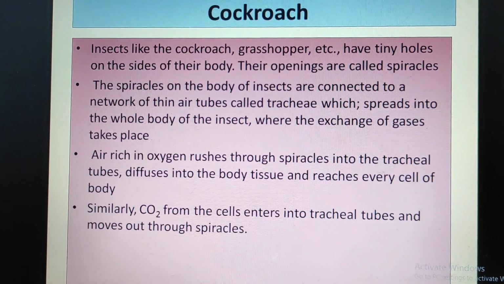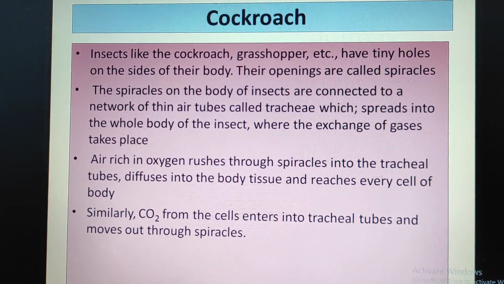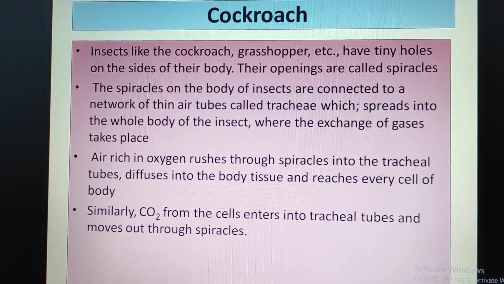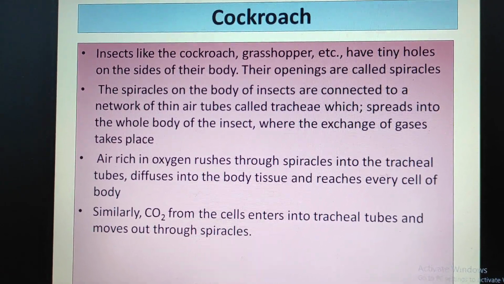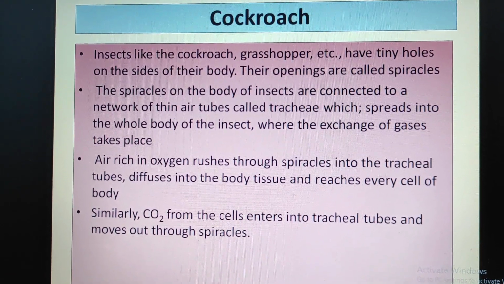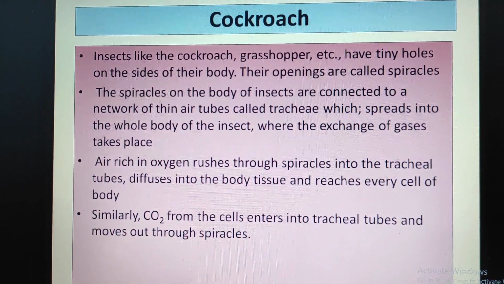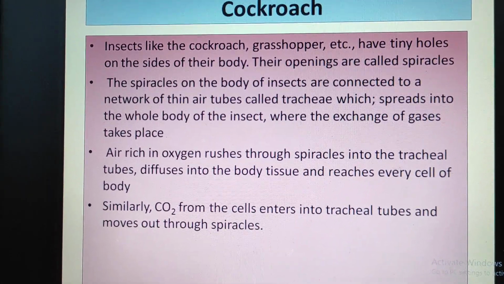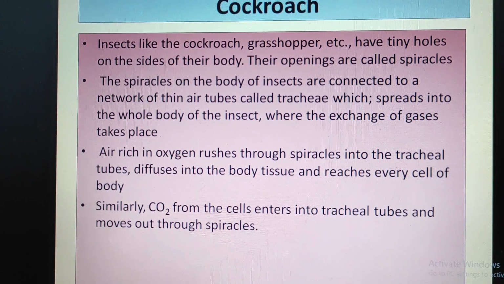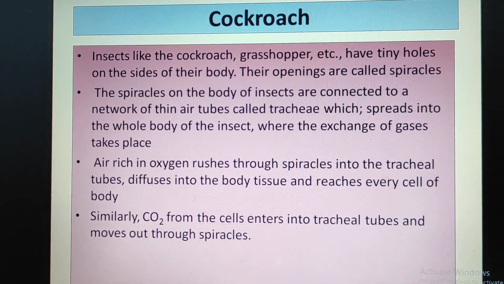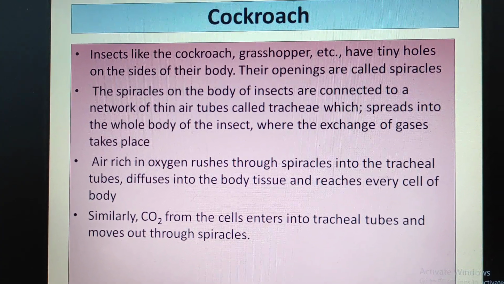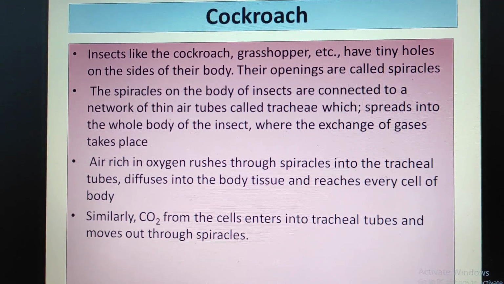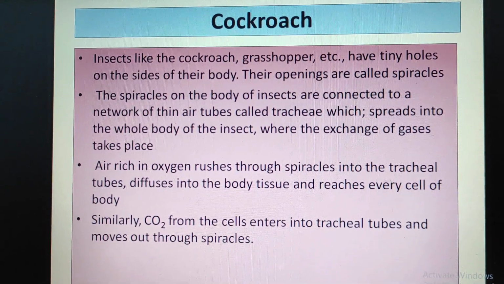Air rich in oxygen rushes through spiracles into the tracheal tubes, diffuses into the body tissue, and reaches every cell of the body. Similarly, carbon dioxide from the cells enters into tracheal tubes and moves out through spiracles.